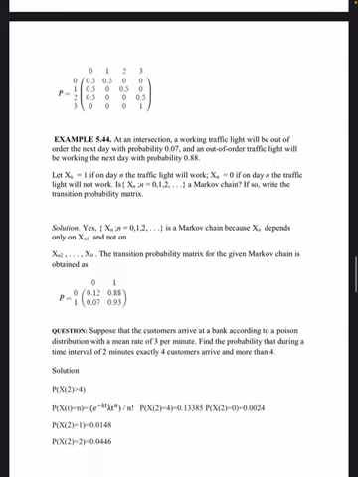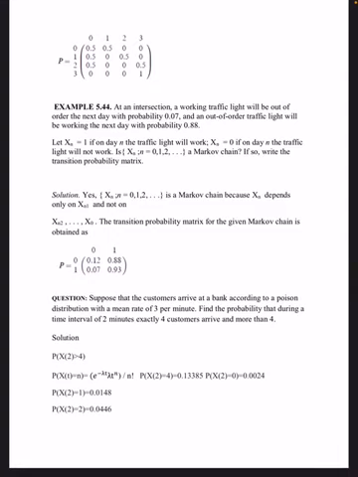Next example, at an intersection, a working traffic light will be out of order the next day with probability 0.07, and an out of order traffic light will be working the next day with probability 0.88. Let Xn equal to 1 if on day n the traffic light will work, Xn equal to 0 if on day n the traffic light will not work. So we have to find the Markov chain. So we are getting the transition probability matrix P equal to [0.12, 0.88; 0.07, 0.93].